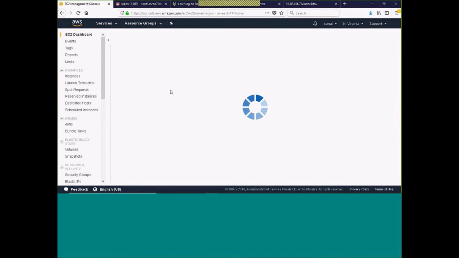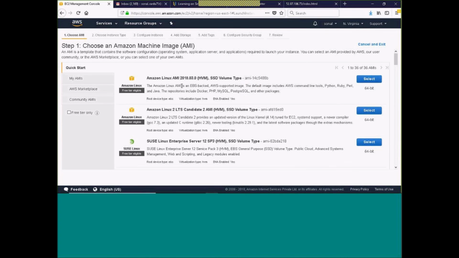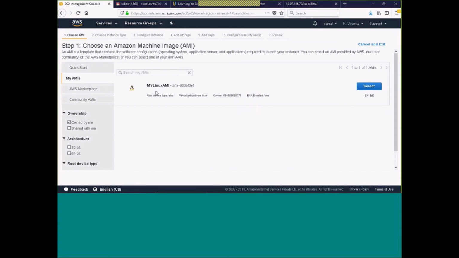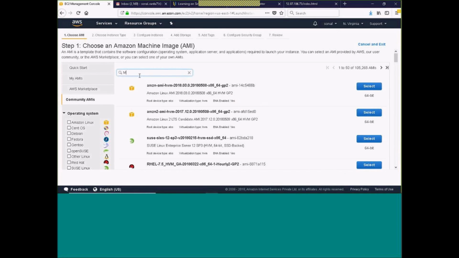Let me just see if my Linux AMI is highlighted here. This way I can also launch an instance using my AMI. If I click on my AMI, it will be highlighted, the AMI which I created. Now if I check the community AMI, let's say my AMI,